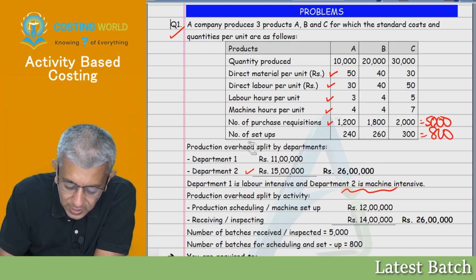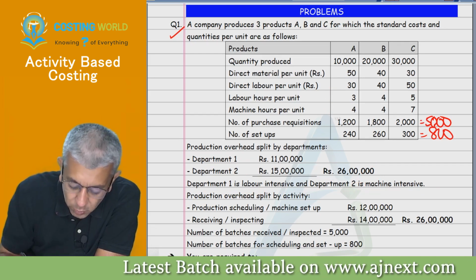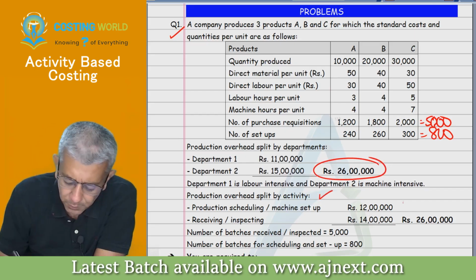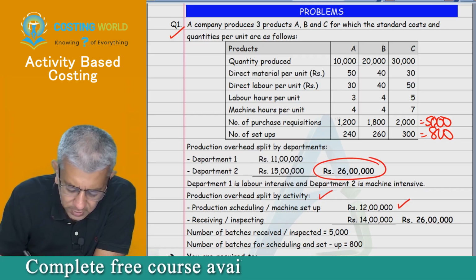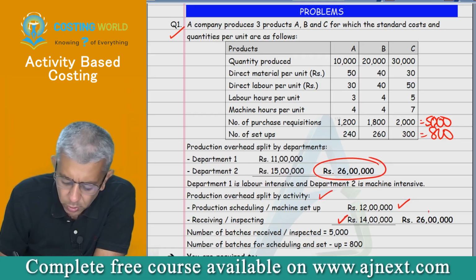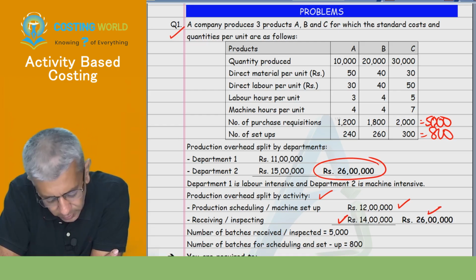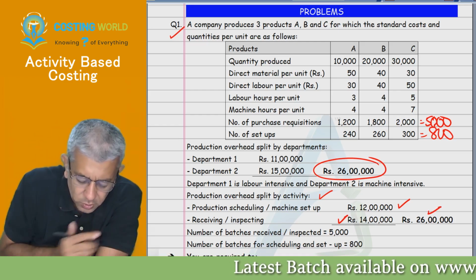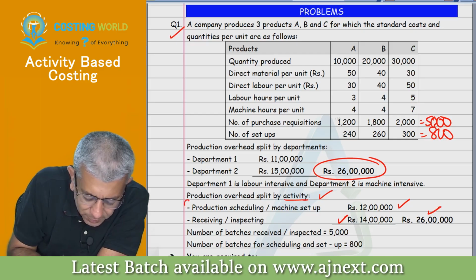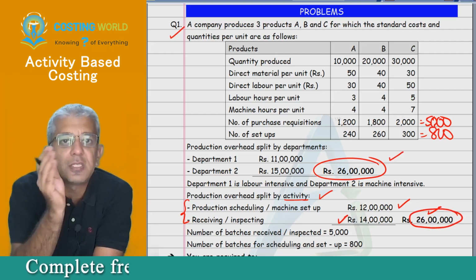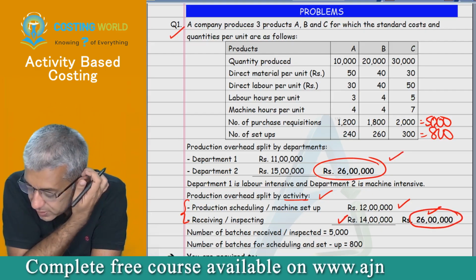Okay, now see. Same 26 lakh rupees. Now you are given activity wise: production scheduling, machine setup, receiving and inspecting. Total amount in this particular case will be 26 lakhs. Okay. Further. So this data obviously will be useful for activity based costing. This same 26 lakhs, once a bifurcation was given department wise, now it is given activity wise.